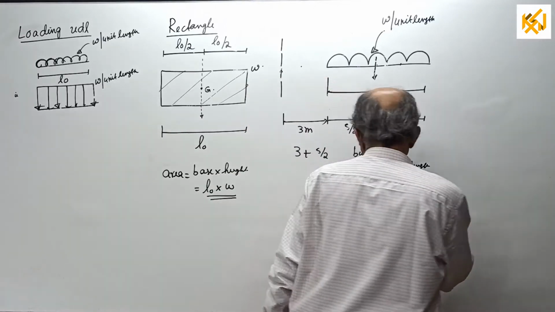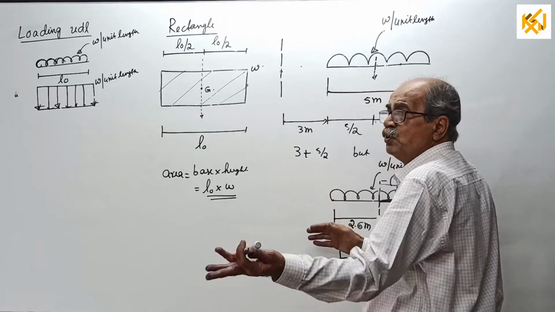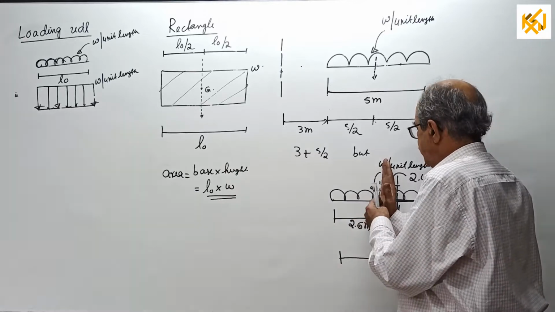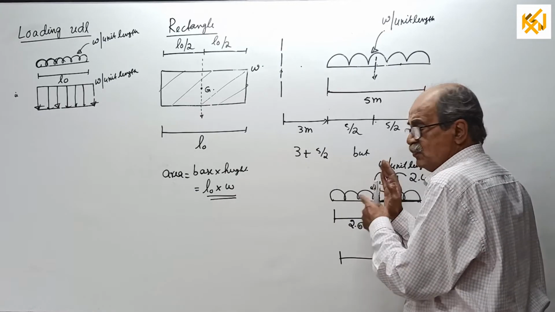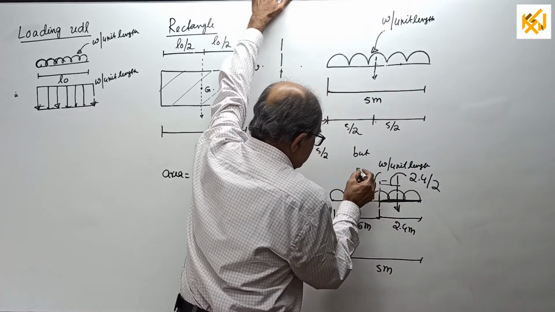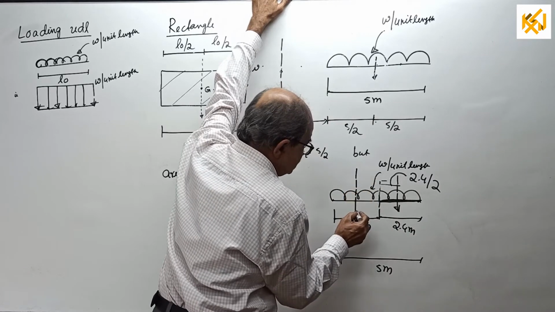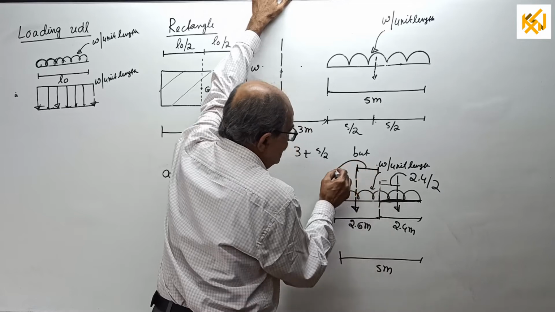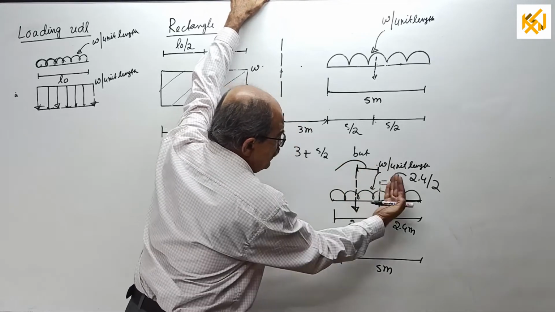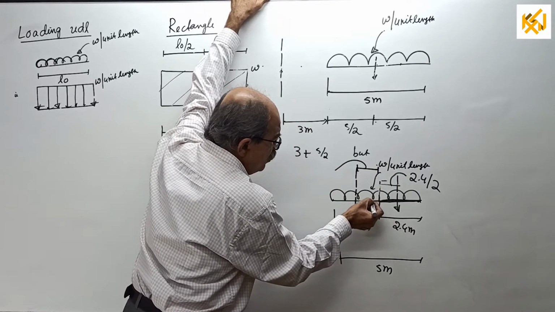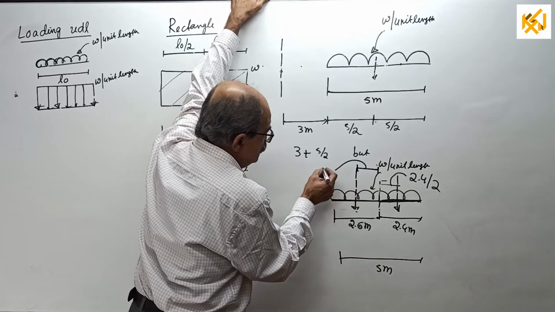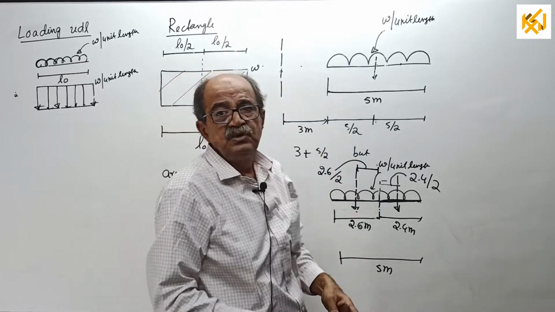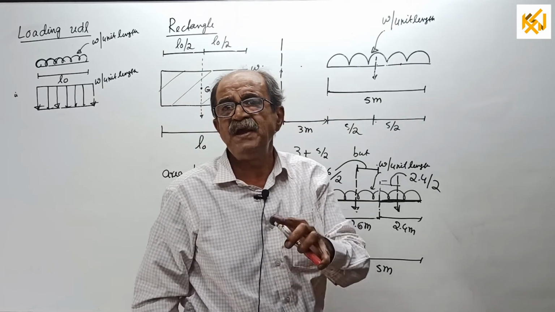Or, in case you look this side, stand here and look this side. I am removing the hand now. See, my hand is here now. Then the resultant load or total load will pass here. Now this distance, if this is 2.6 meter, when I look this side, you can see UDL only for 2.6 meter. So this will be 2.6 by 2. So that is the way you have to decide the center of gravity.